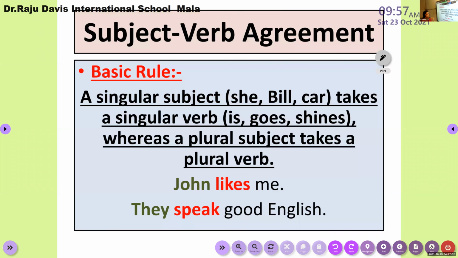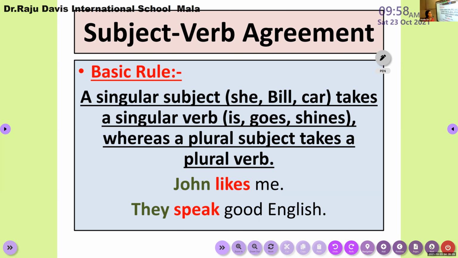Now, rule number 1, the basic rule, the most important rule regarding subject verb concord. The topic, subject verb agreement or subject verb concord, has a basic rule. Once I started discussing subject verb agreement, I said this is the most important rule that you need to keep in your mind, because if the sentence starts with a singular subject, you can see the presence of a singular verb after a singular subject. Okay, except I and you. Okay, with I and you we must use have.